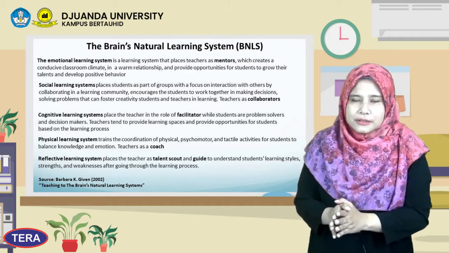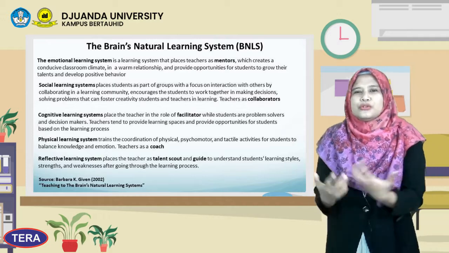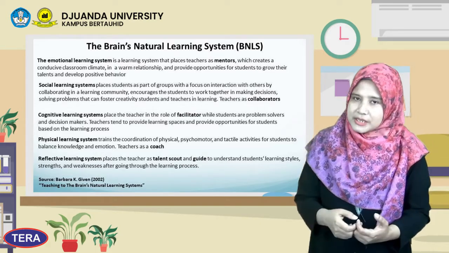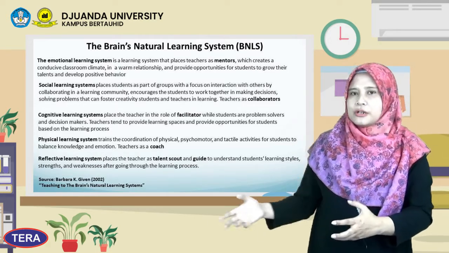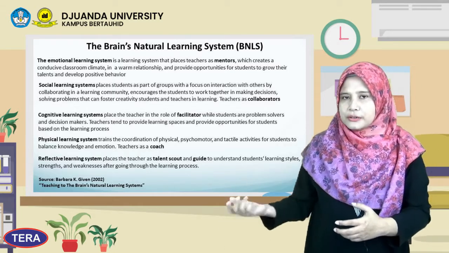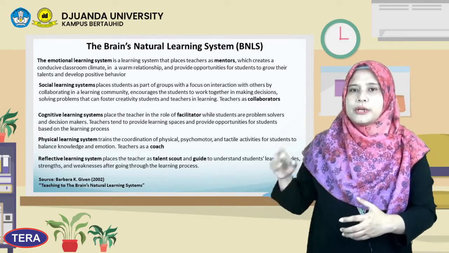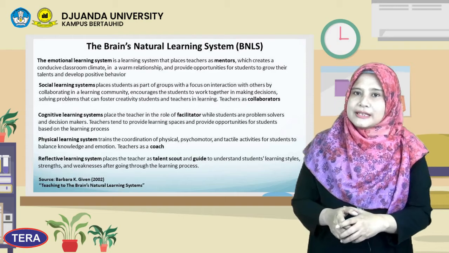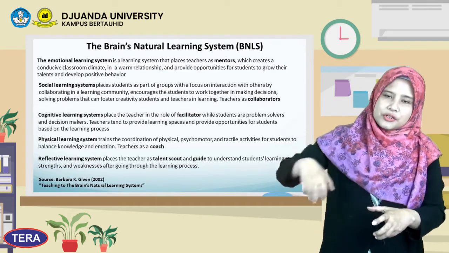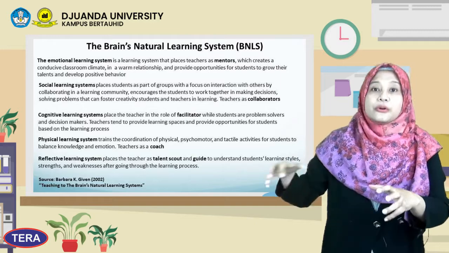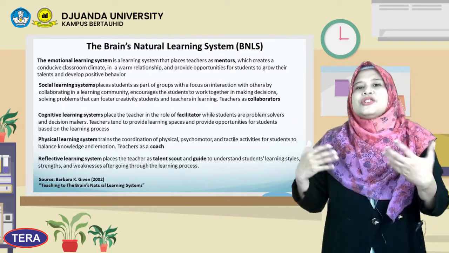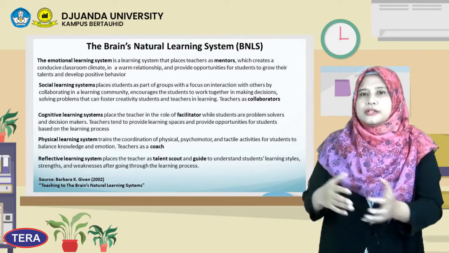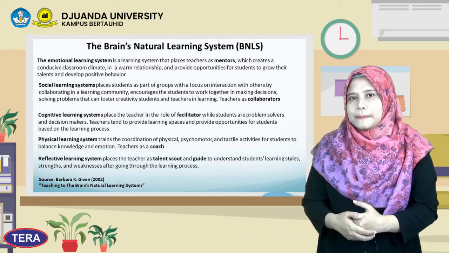One of the difficulties of special needs students is how to interact and communicate with each other. So the social learning system is suitable for special needs students to interact and communicate with all the students. The social learning system places the teacher as a facilitator. When the teacher makes groups of students, they can share experience, share knowledge, and make decisions on the topic that the teacher gave to the students.